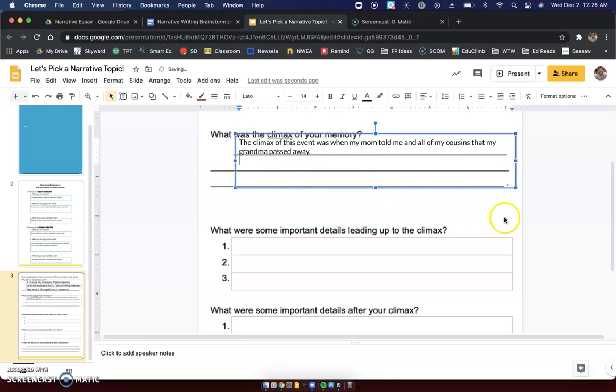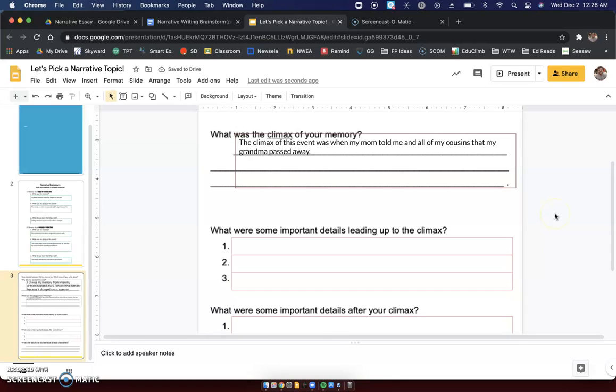We've already done that work, deciding what was the most intense part of this story. Maybe something happened or you found out something. That is the climax.